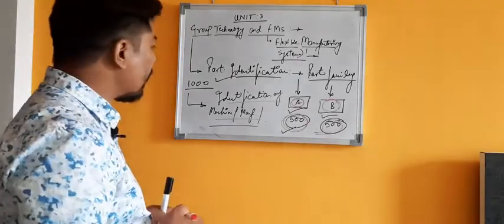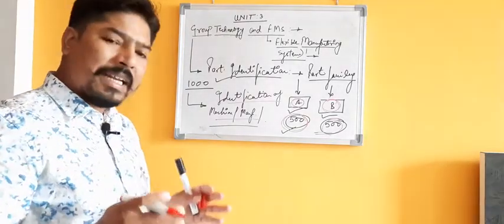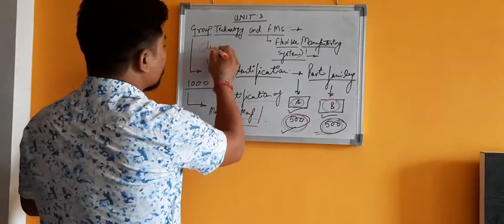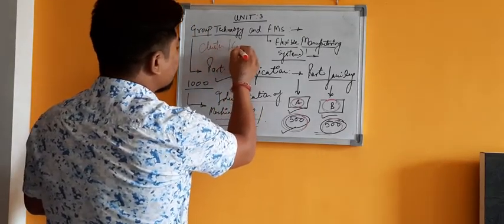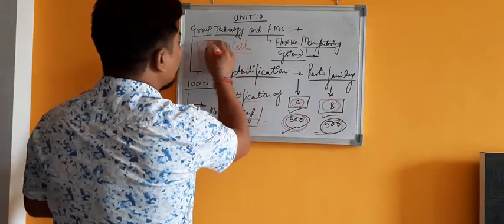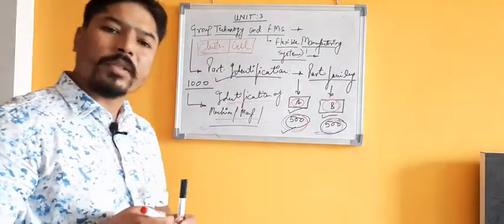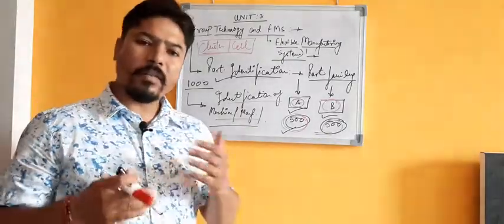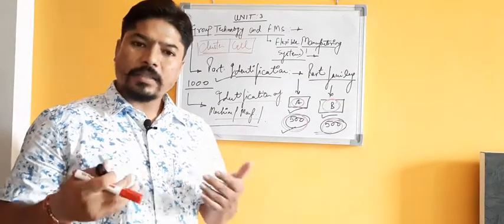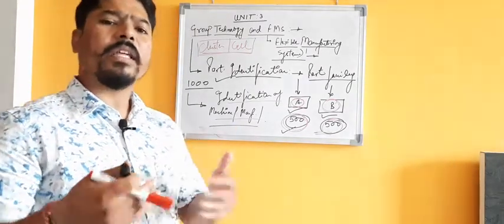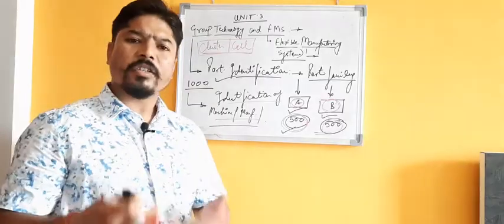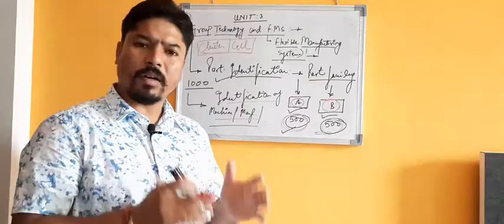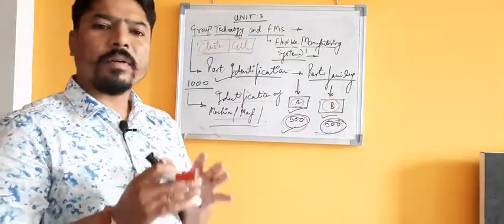Based on that, we will create a cluster of machines, a cell of different machines or different production processes. Once we identify the manufacturing processes, production machines, production equipment, and even the manpower, the engineers or operators involved in manufacturing those components, we need to create a cluster of machines.